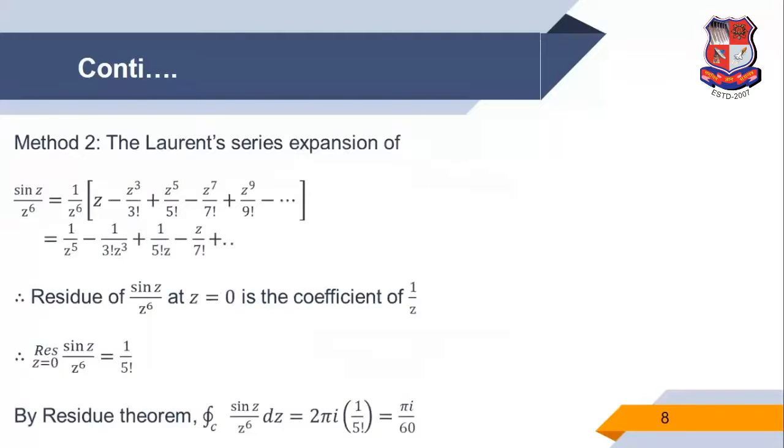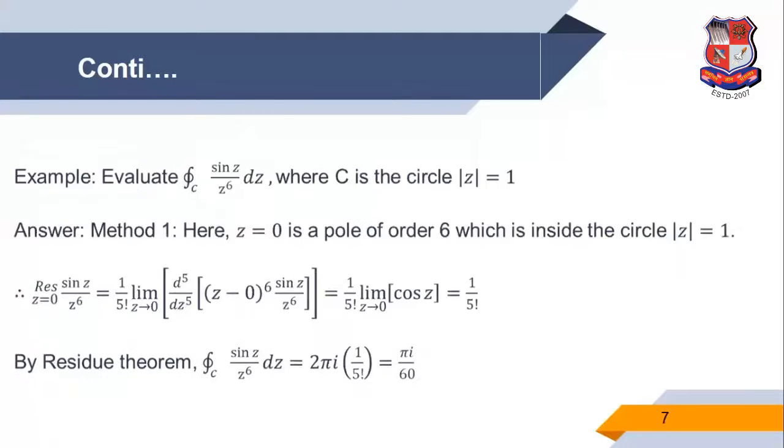The other method for finding the residue: because this function is sin z upon z raised to 6, we know the standard expansion of sin z.